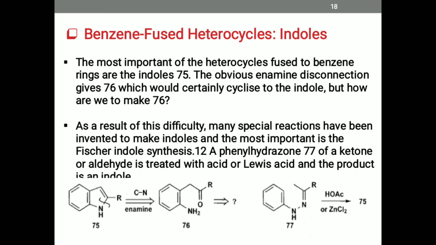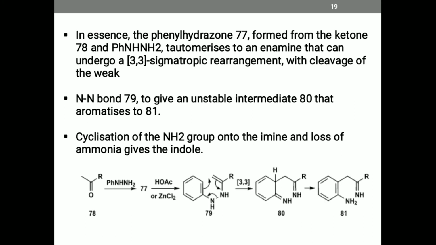A phenylhydrazone 77 of the ketone or aldehyde is treated with acid or Lewis acid. The product is indole, which we saw in the slide below. In essence, phenylhydrazone 77, formed from ketone 78 and phenylhydrazine, tautomerizes to give an enamine that can undergo a 3,3-sigmatropic rearrangement with cleavage of the weak NN bond 79.